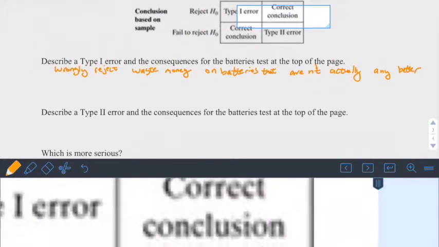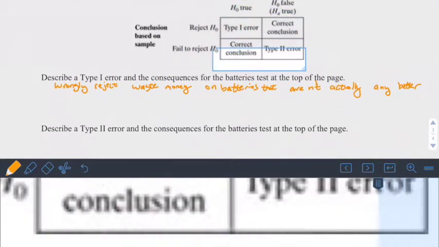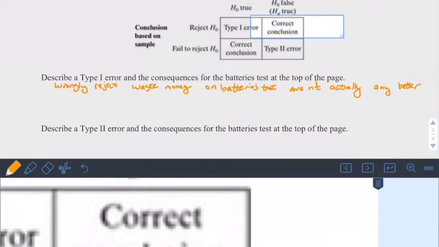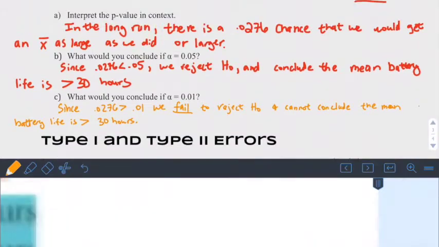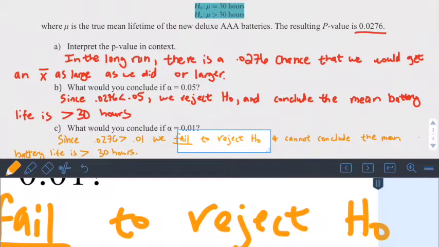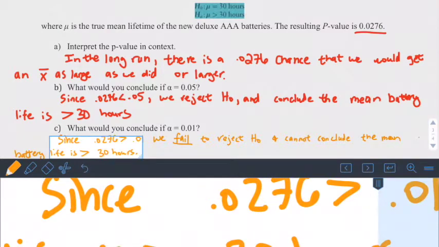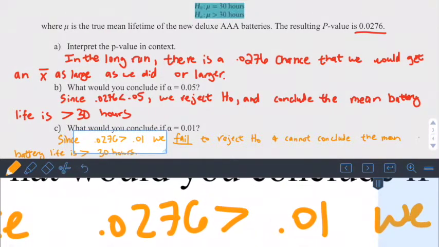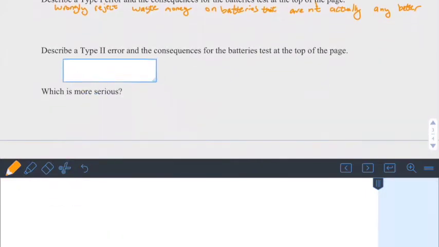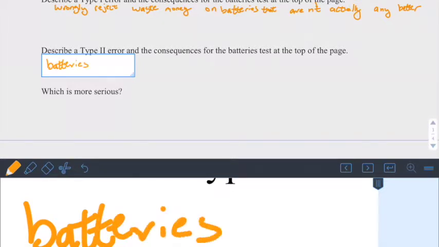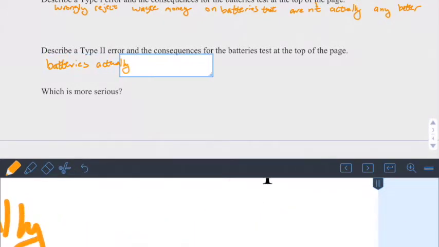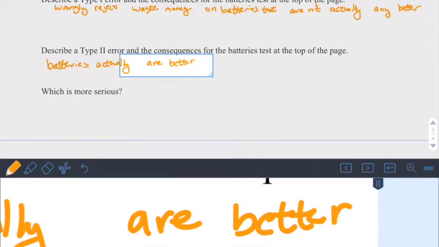So then we have our type 2 error. This is when we fail to reject our null hypothesis when we should have. So looking back at our batteries, if we fail to reject our null hypothesis and we can't conclude the battery life is greater than 30 hours, but we should have. So the batteries actually are better, but we don't conclude that. So a consequence for the error would be that we don't have this better battery because we would stop production probably.